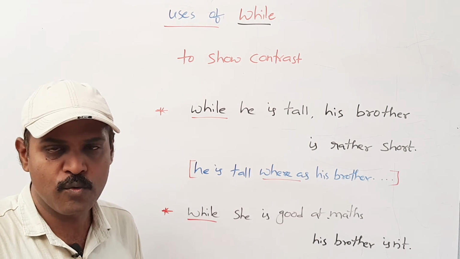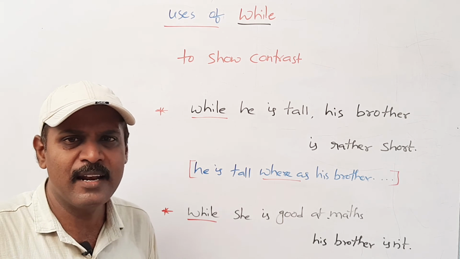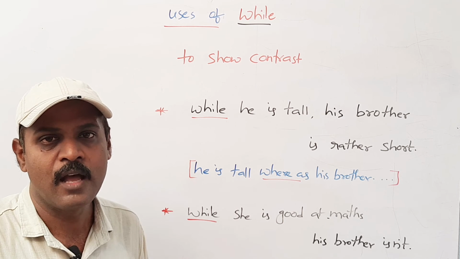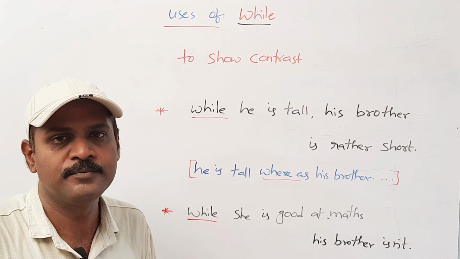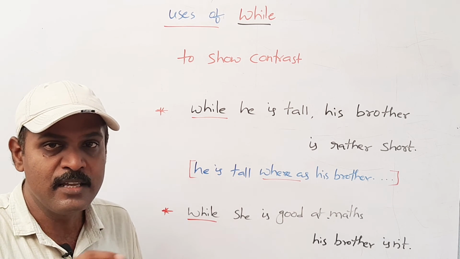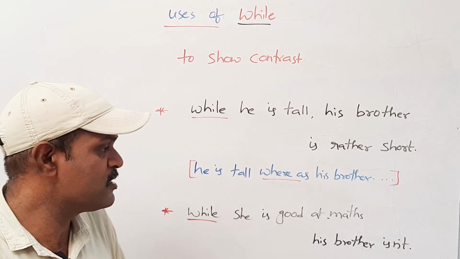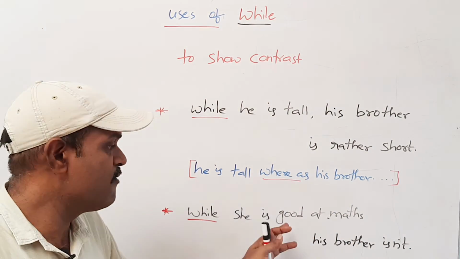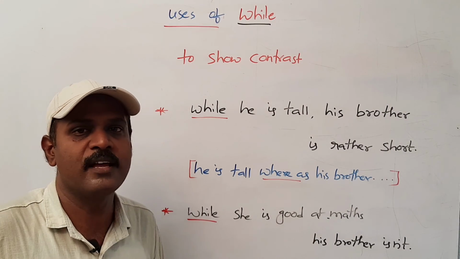Poor at, good at, slow at, weak at, dull at. I am dull at physics. That means I don't know anything about physics. I am slow at learning. That means I can't learn fast. She is speedy at maths. That means she does maths at speed. So we can use it in this way: good at, bad at, dull at, slow at. After every kind of adjective like this, we have to use the preposition at.